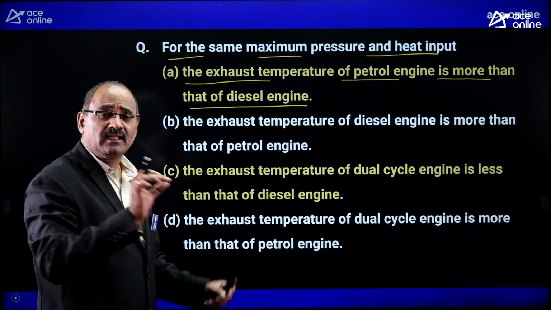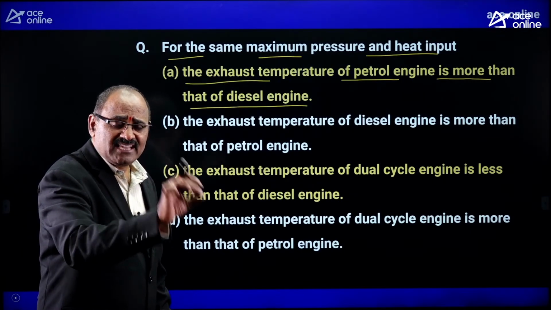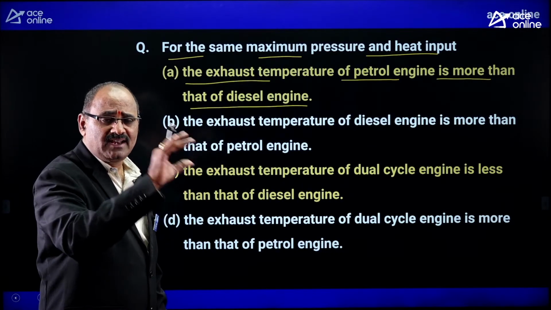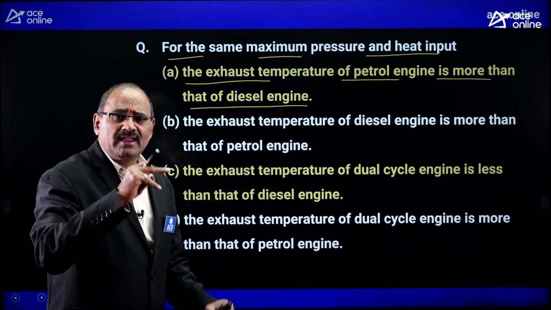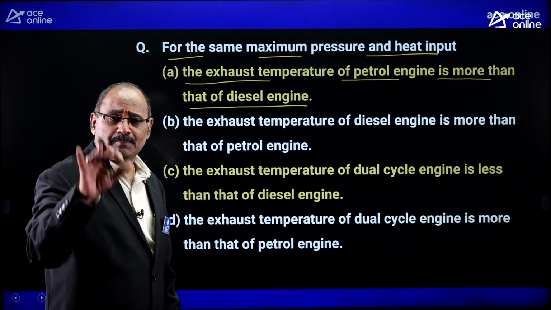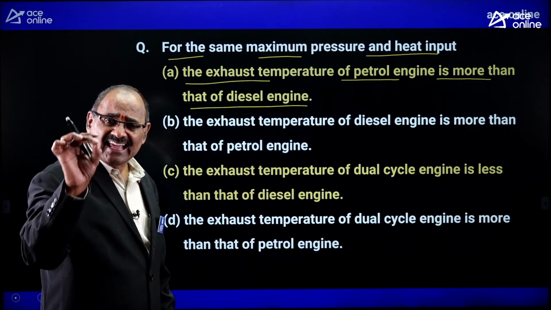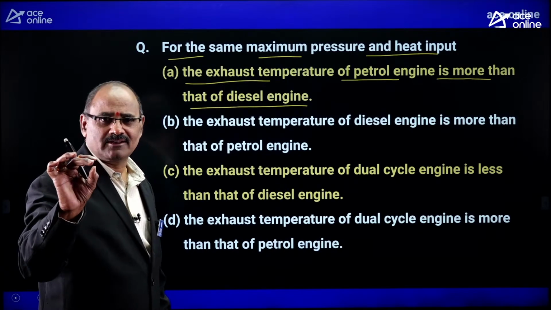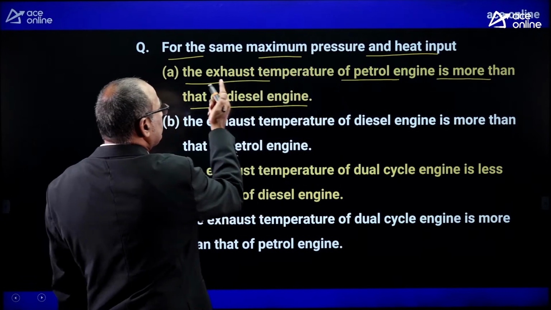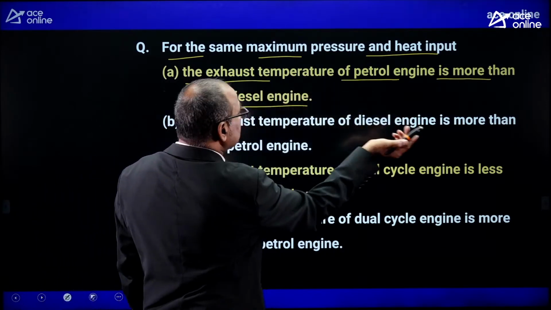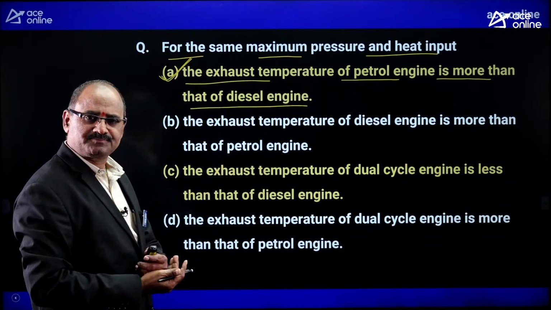But in the petrol engine, thermal efficiency is less. Petrol engine thermal efficiency less means only a smaller part of the heat released will be converted to work energy. By the time less part of the heat energy is converted to work energy in the petrol engine, the exhaust gases are trying to leave the petrol engine at high temperature. Got that point? Once again, for the same maximum pressure and heat input, the exhaust temperature of the petrol engine is more than that of the diesel engine. Option A is absolutely correct.